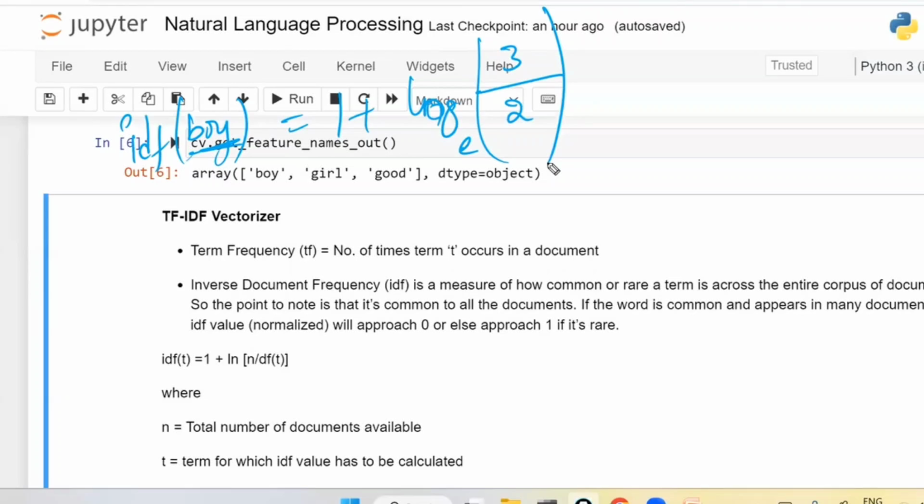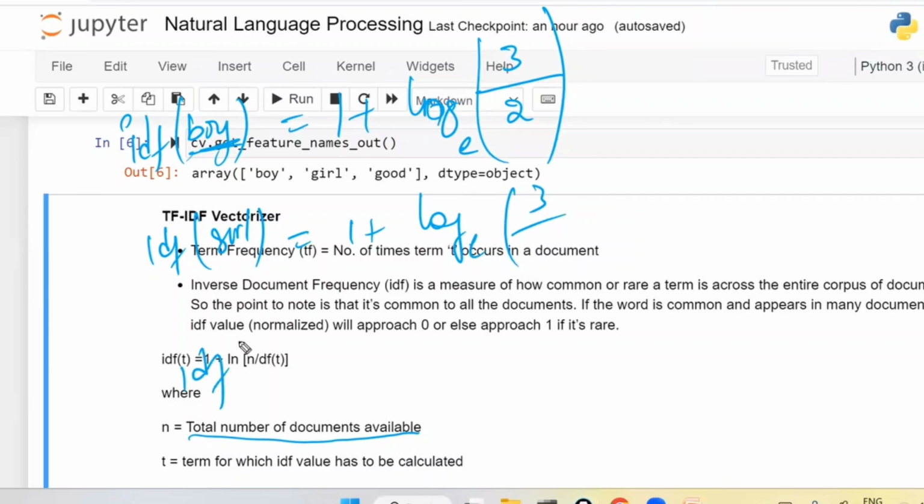Right? So where n is the total number of documents, it is fixed every time. If you are asking for the IDF of girl, the numerator is going to be fixed. If you take the IDF of good also, the numerator is not going to change. The numerator is always fixed as the number of documents.